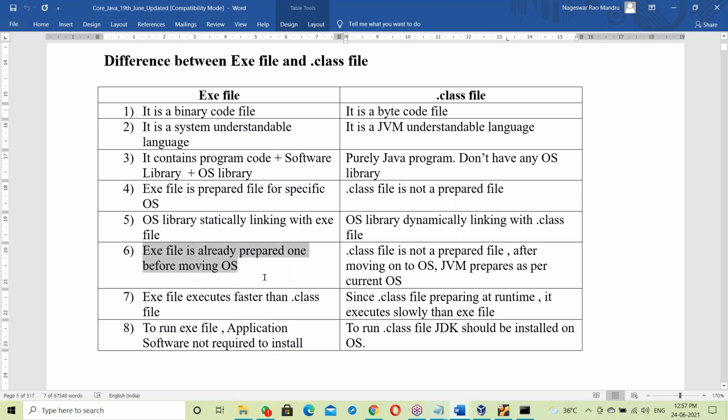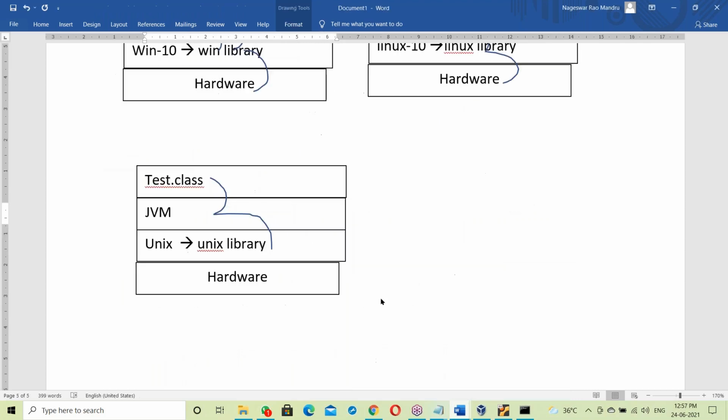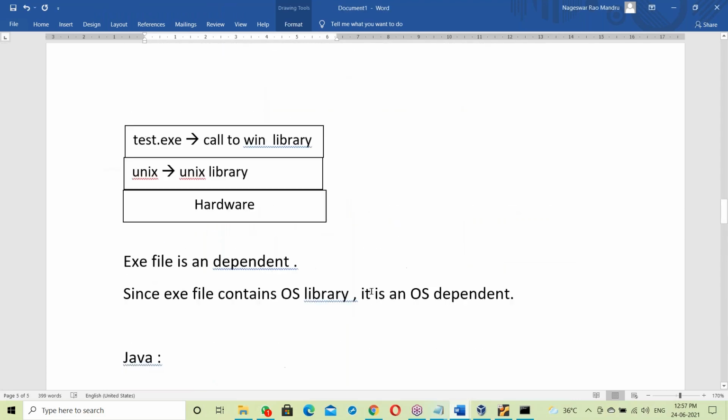The exe file is already prepared before moving to the OS. The dot class file is not a prepared file; after moving onto the OS, the JVM prepares it as per the current OS. See what happened here in the case of the exe file, here the test.exe file.